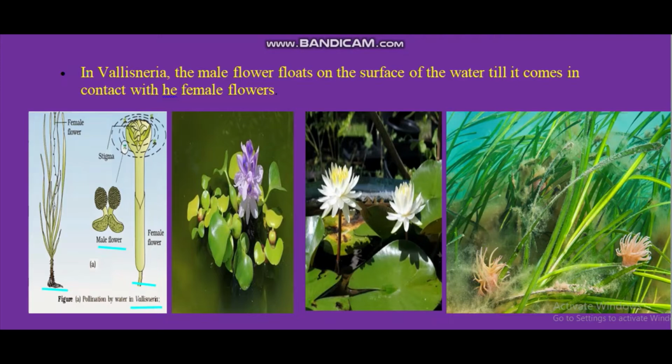So in Vallisneria, the female flower reaches the surface of water by a long stalk, and the male flowers or pollen grains are released onto the surface of water. They are carried passively by water currents.